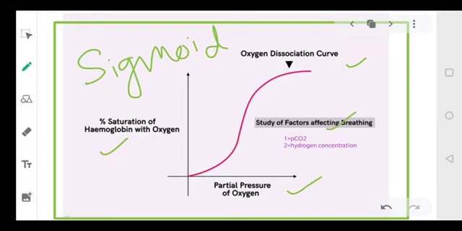The oxygen's ability to combine or to dissociate depends on two factors. One is the partial pressure of carbon dioxide and second is the hydrogen concentration. Okay, dear students? So our oxygen's combining capacity or dissociation capacity depends on two factors: first is the partial pressure of CO2 and second is hydrogen concentration. This curve is called the oxygen dissociation curve and it is a sigmoid curve.